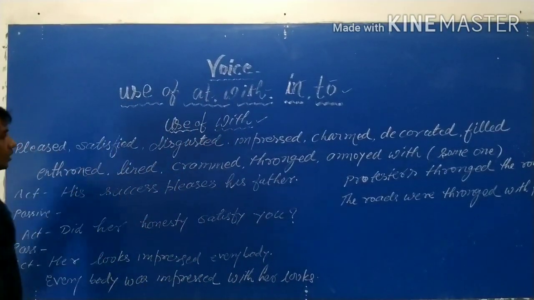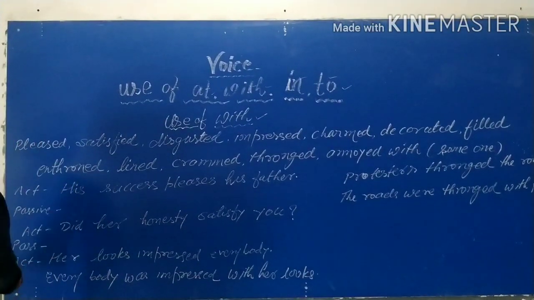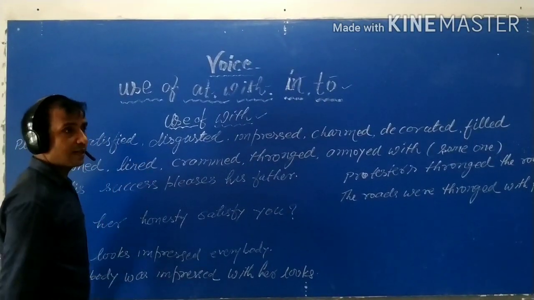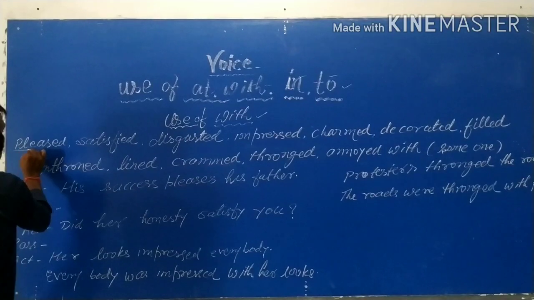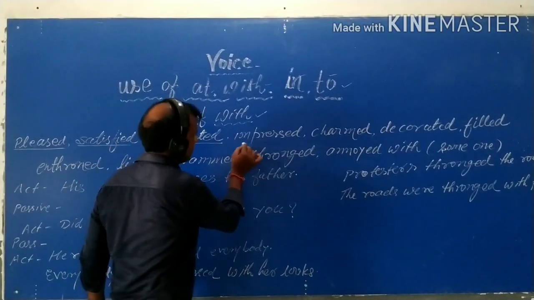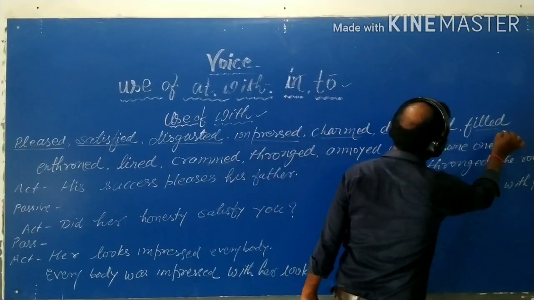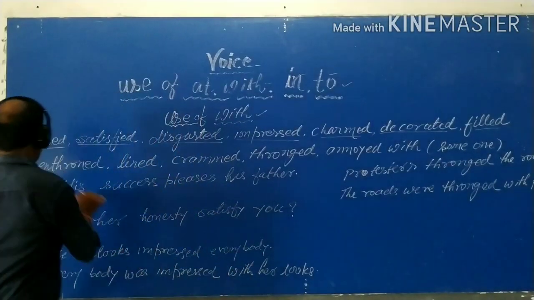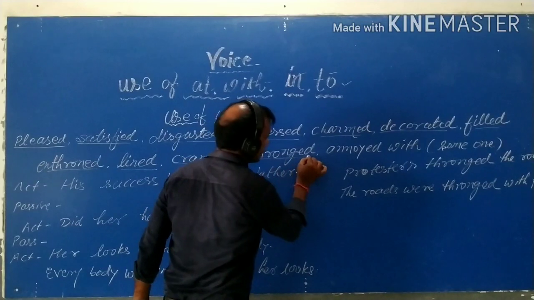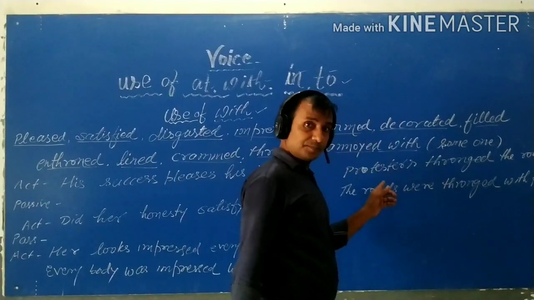So at first we have to know that with words with is used, means कौन से वर्ड के साथ with use होता है. First pleased, satisfied, disgusted, impressed, charmed, decorated, filled, enthroned, lined, crammed, thronged, annoyed with.